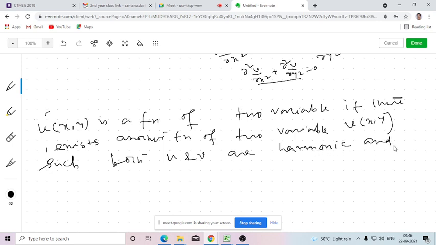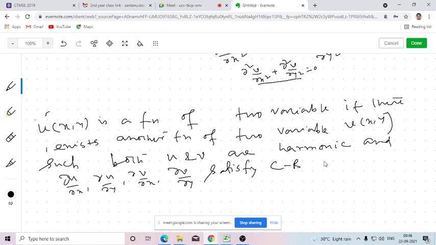and del u del x, del u del y, del v del x, del v del y satisfy the CR equation, that is del u del x equals del v del y, del u del y equals minus del v del x.